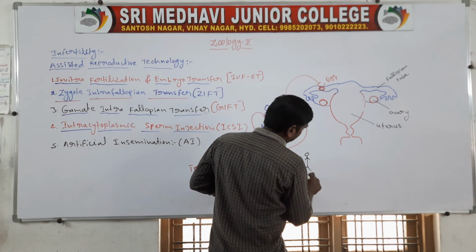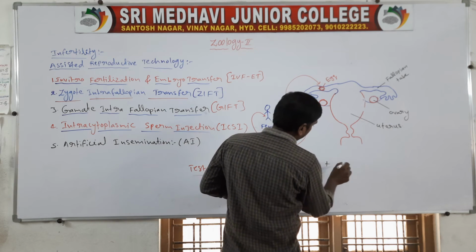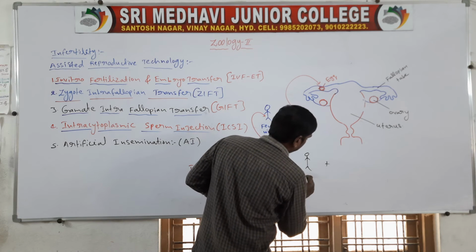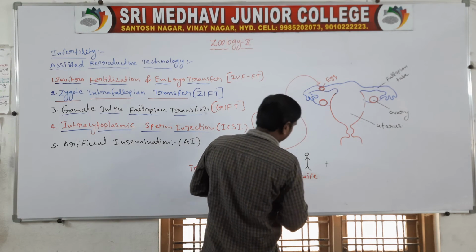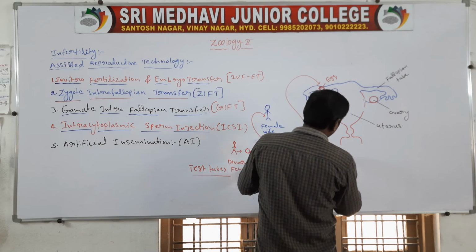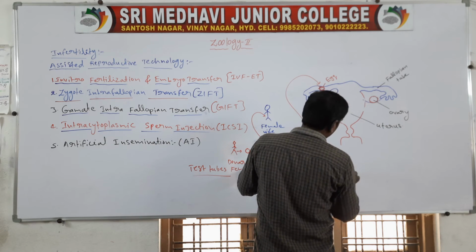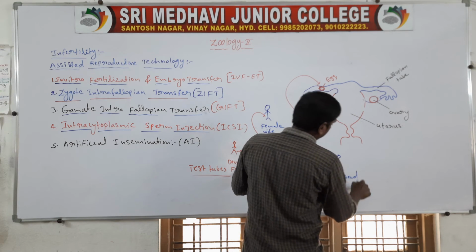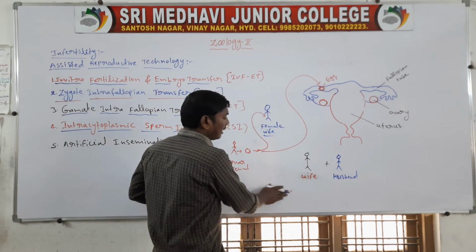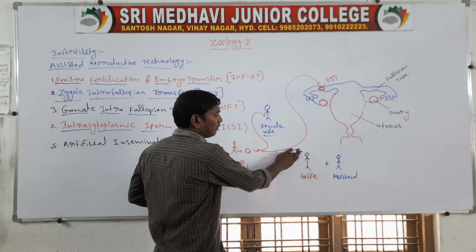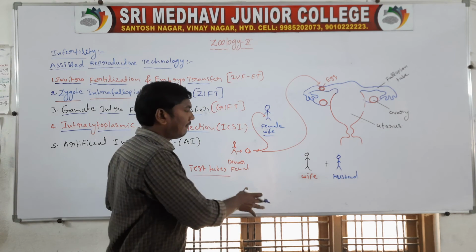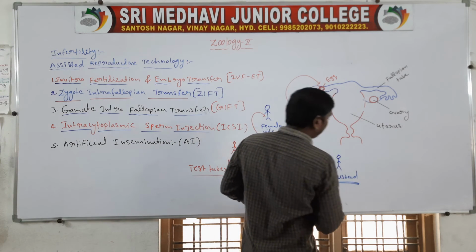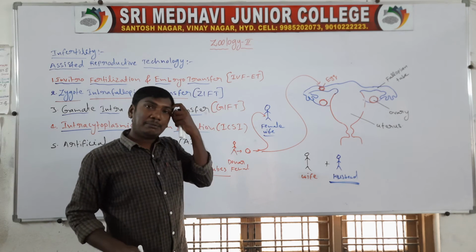Female means wife. Next, husband. In this case the female body is normal and suitable for fertilization, so there is no effect in the female body. But in this technique, the husband is affected, so pregnancy is not possible.